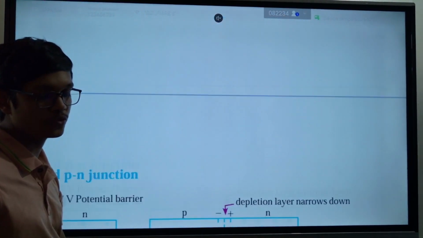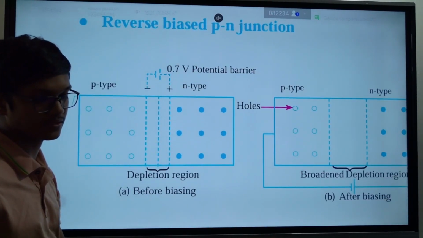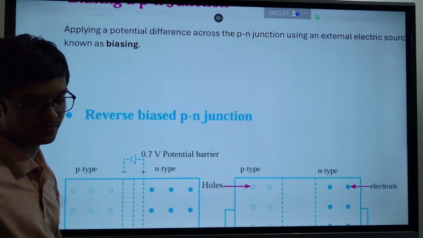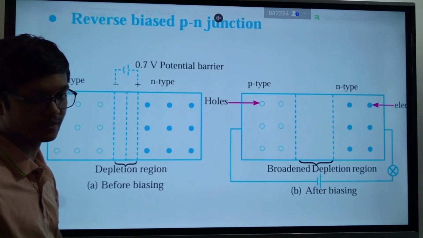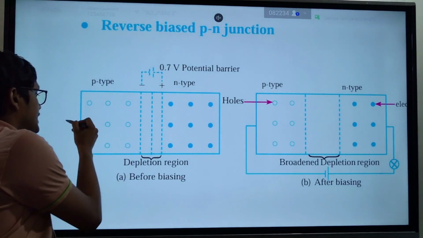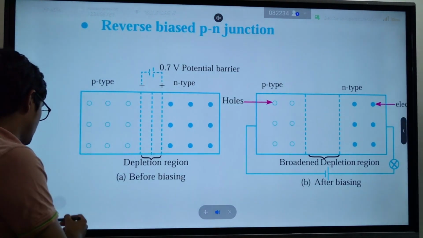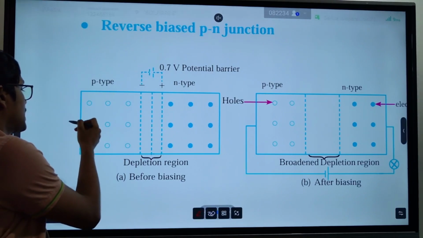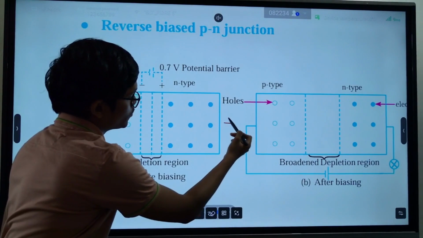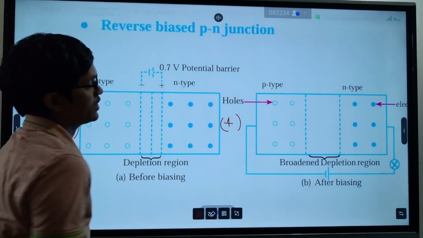But if you do something like reverse biasing, that means we connect it in the opposite side. You give a negative to this side, and positive to this side. Then what will happen?